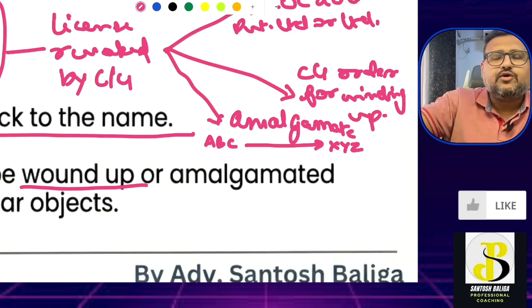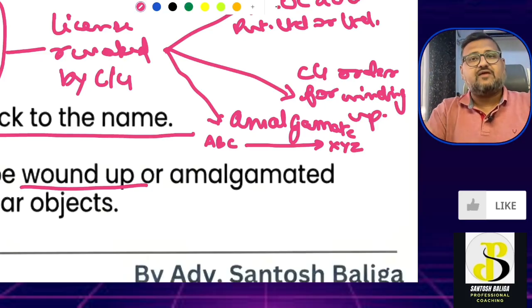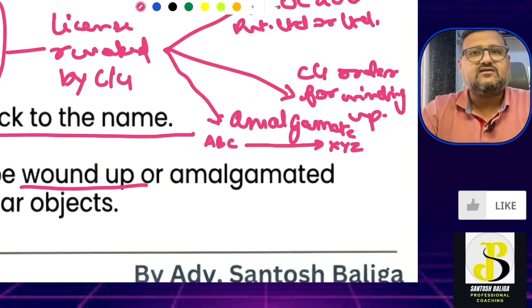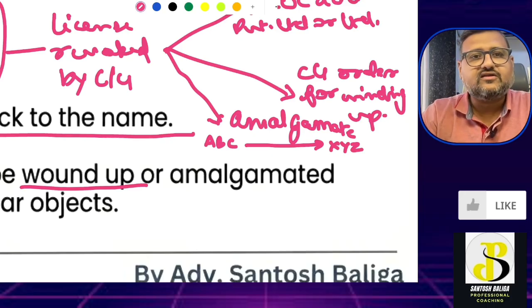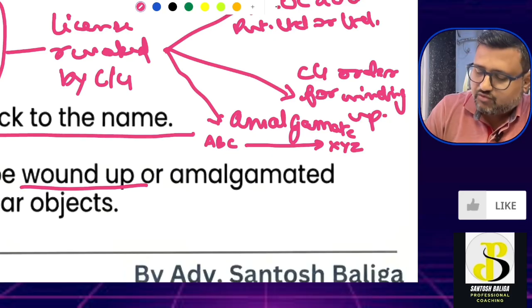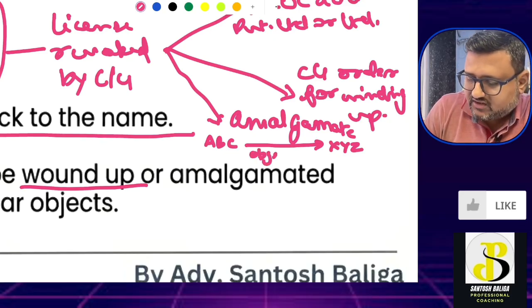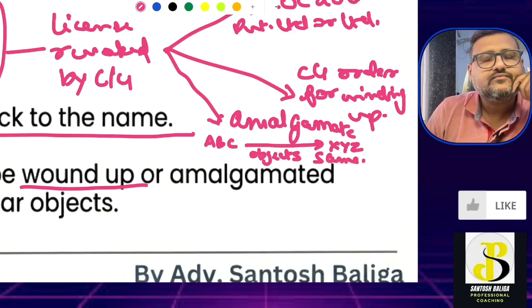to some other NPO only and only if that other NPO is working in the same area or the same object which the ABC company, or the company whose license has been revoked, has. Okay, so the objects of both the companies have to be the same. Is this clear?